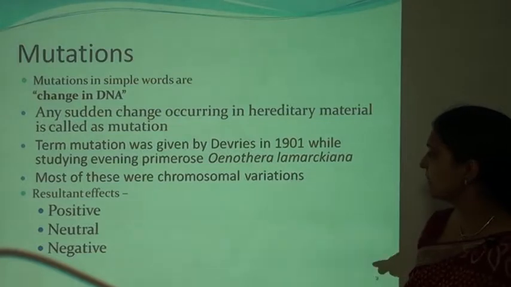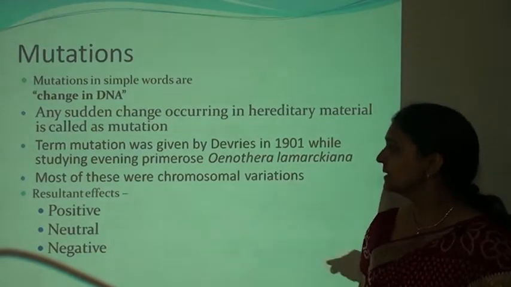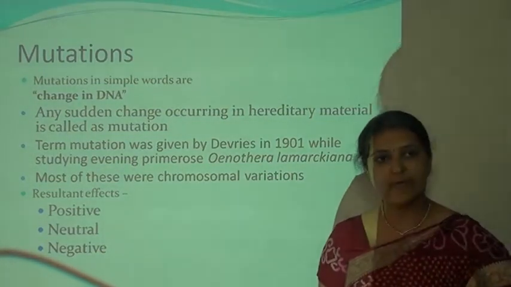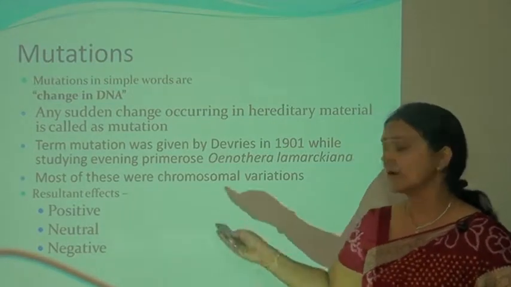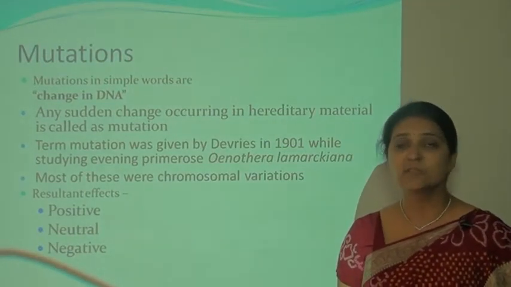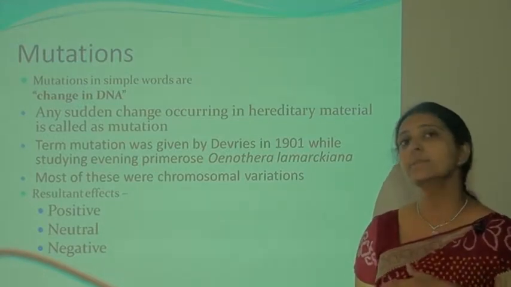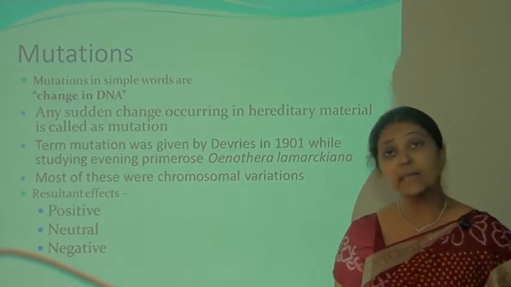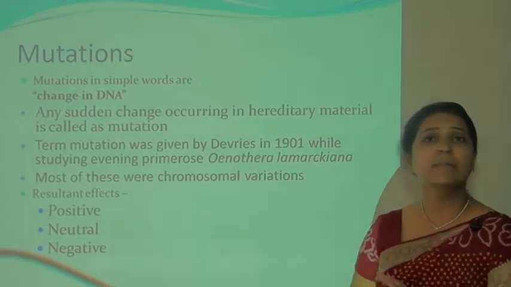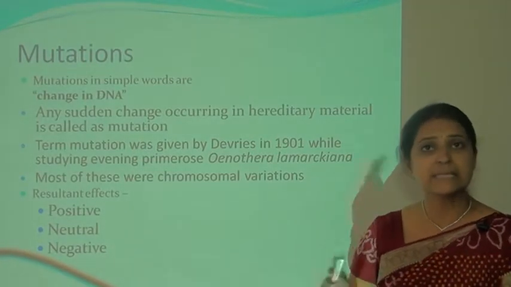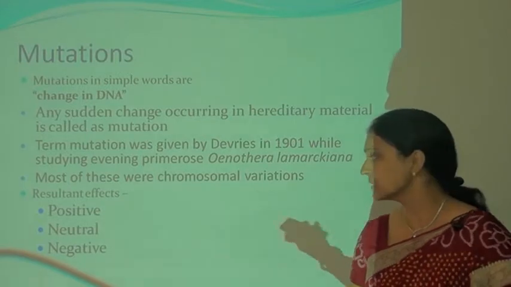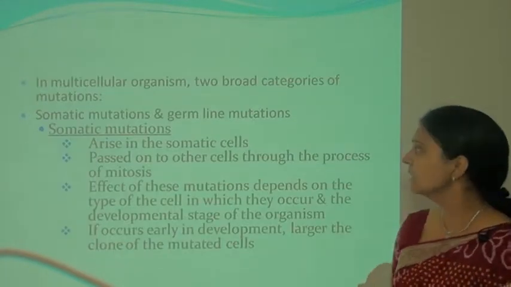Most of these were chromosomal variations. The resultant effect may be positive, it may have some negative effect, or it may have some neutral effect. So mutation may cause some change that is positive or beneficial. Mutation may cause some alteration that is negative or harmful, or there will be a mutation but we cannot see any change in the phenotype. That is known as the neutral change in the mutation.